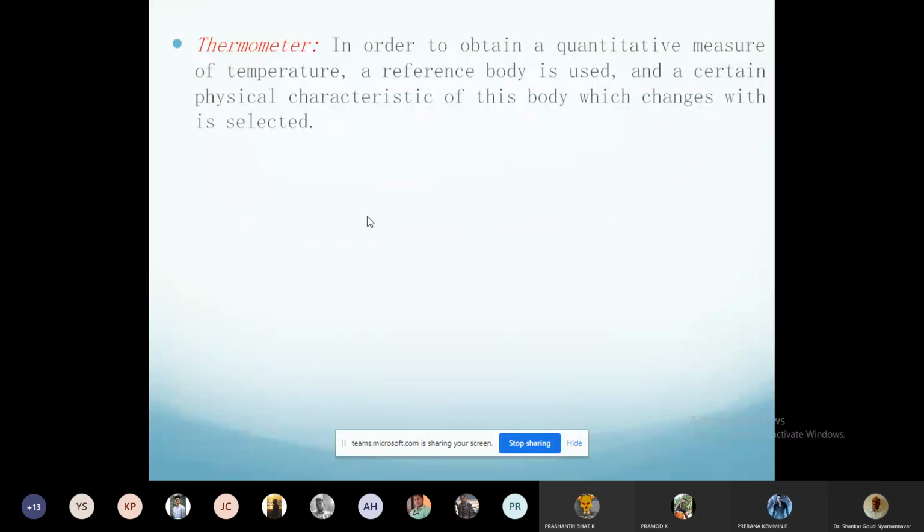When the temperature changes, something changes. I find out that. What is that? Here I found out that volume. Volume changes with temperature. Volume is a direct function of temperature. Now what I do, I constrain the liquid from expanding in all directions. I allow it only to expand in z direction. Right? I allow only height to increase. So then height of the mercury is a function of temperature. So by measuring height, I say that I have found out temperature.